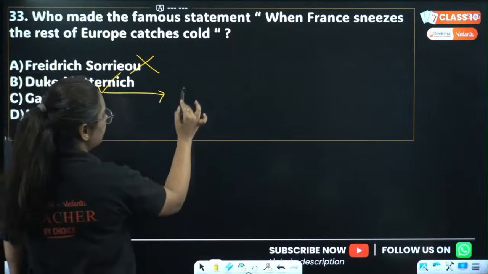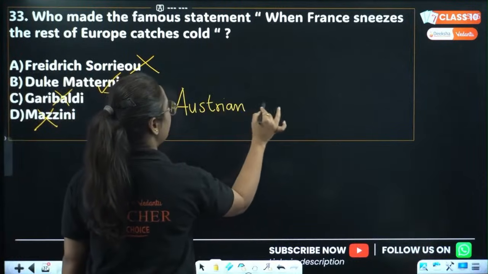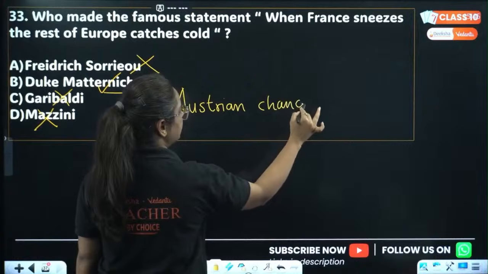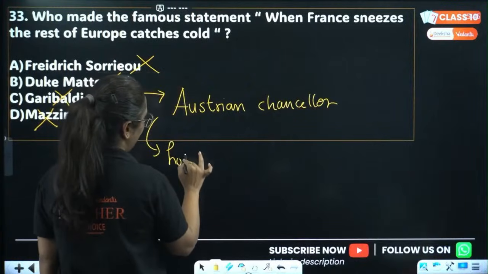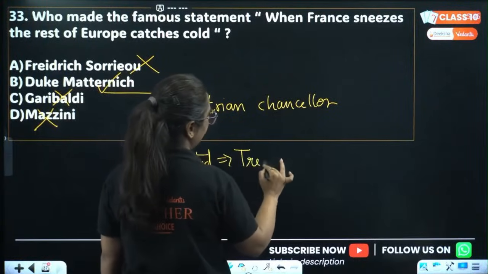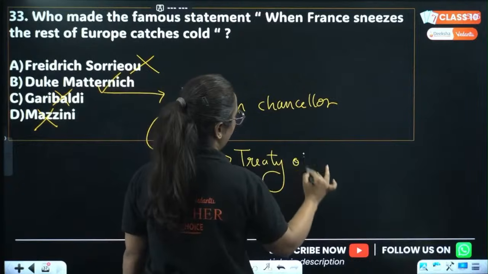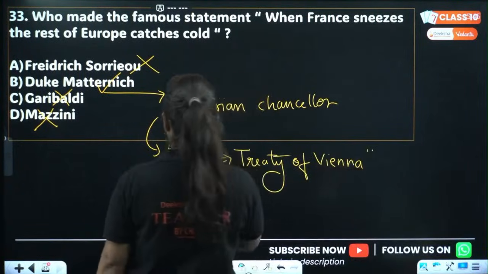Who was Duke Metternich? He was an Austrian chancellor. He was also present because he hosted what? He hosted the Treaty of Vienna.